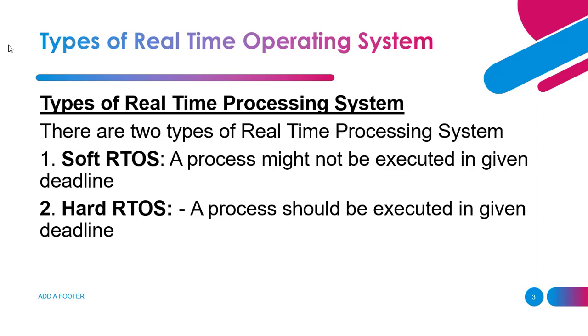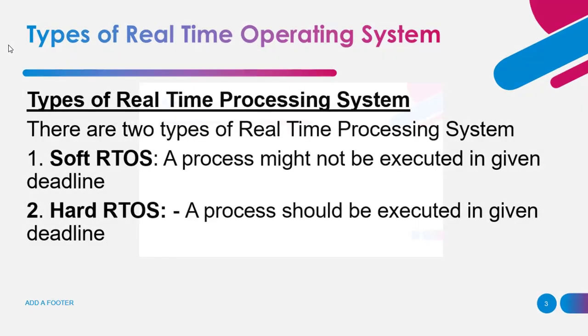So the soft real-time operating system is basically one where a process might not be executed in a given deadline, whereas in a hard real-time operating system, the process should be executed in a given deadline. So whenever the deadline is given, the process must be executed or completed in that period of time.